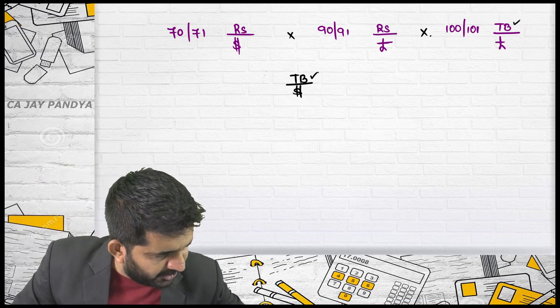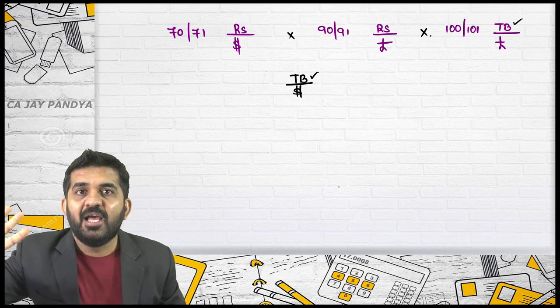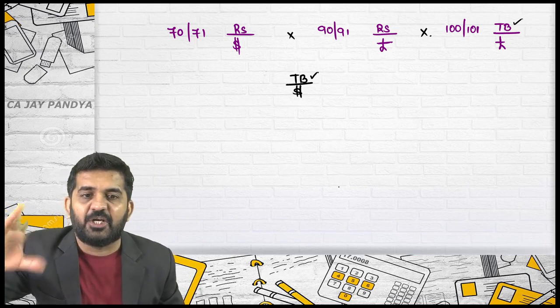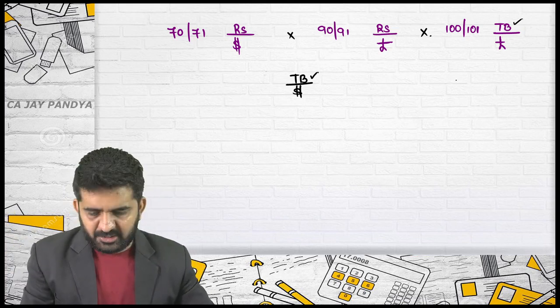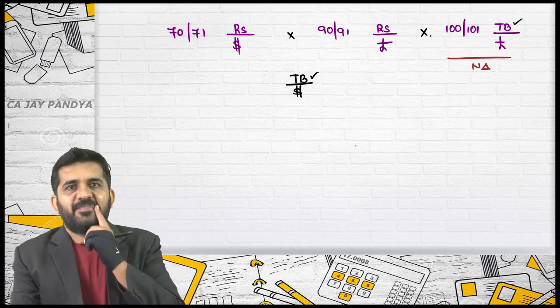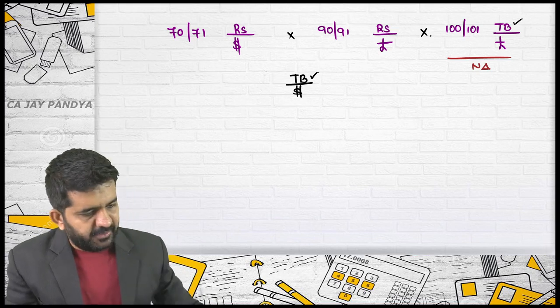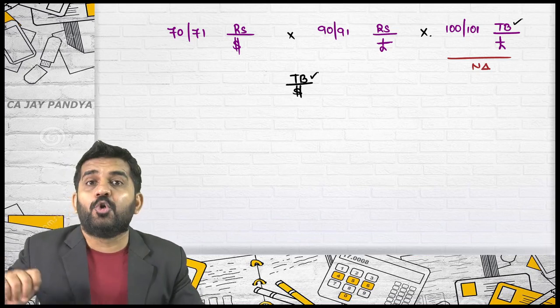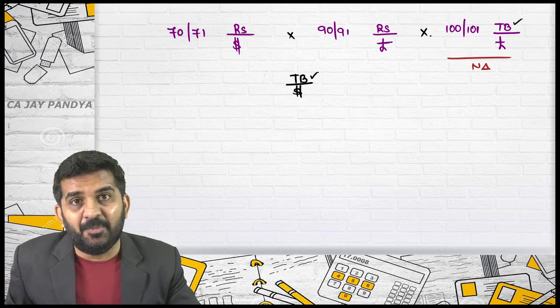Is Thai baht in the numerator? Yes. Then I will not reciprocal this rate. I will not change direct into indirect or indirect into direct as far as this rate is concerned. I will not change this rate, because Thai baht is in the numerator. Pound I don't want, but the pound is in the denominator.